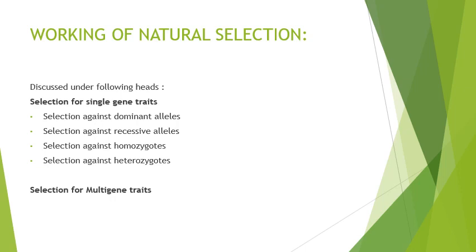Now, how does natural selection work? The working of natural selection is very complex because it acts at all the levels of organization, from the cellular level to the molecular level, at all the levels of the organization and the organism. Natural selection works upon all the stages of the life cycle of the organism. If you imagine any stage of the life cycle, natural selection will be there. So it is a very complex process, as it has to work at all the levels.